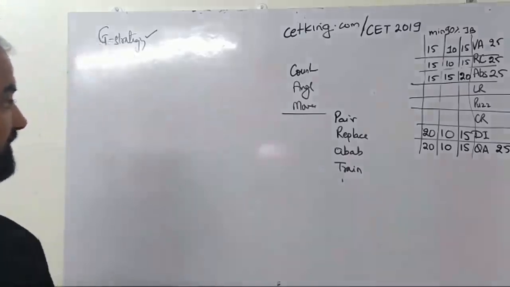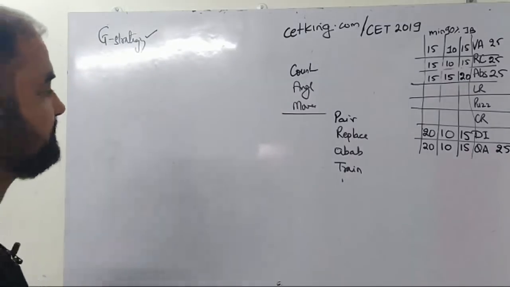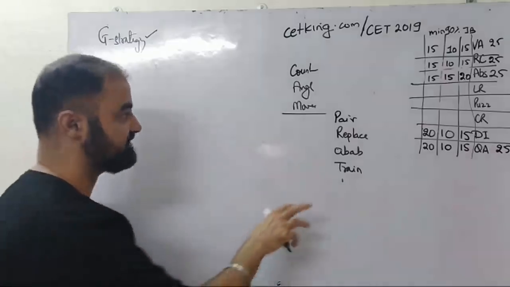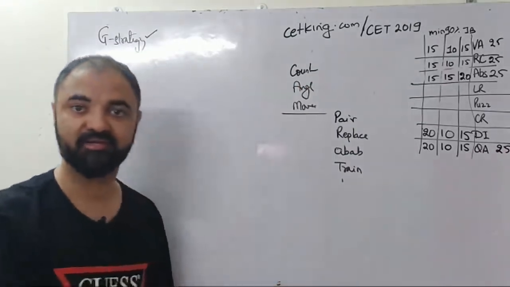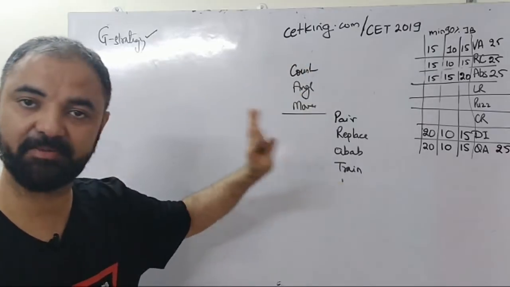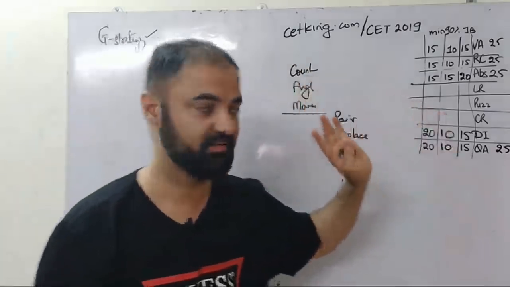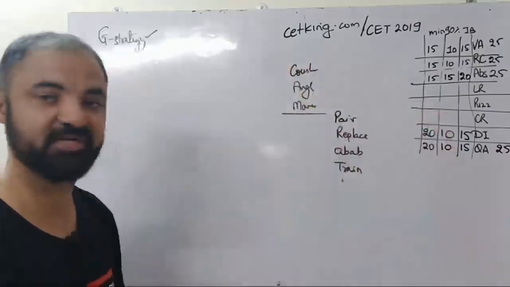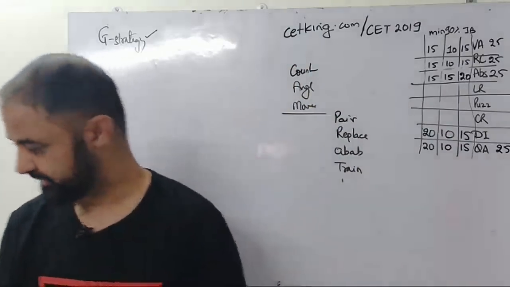काउंटिंग, मूवमेंट, एंगल, रिप्लेसमेंट, पेयर, एबीएबी, ट्रेन्स. ठीक है, एक चीज मिस हो गया. तो टोटल 8 पार्ट्स ऑफ दैट. So these 3 parts will give you 90 percentile, and these 8 parts, 7 parts will get you 99 percentile. So that's your target from the abstract point of view. ठीक है.